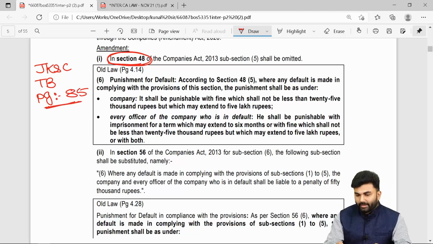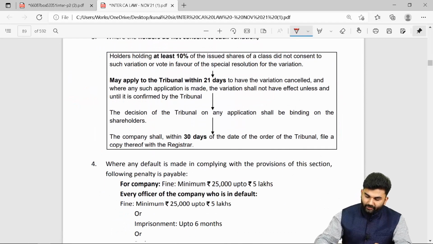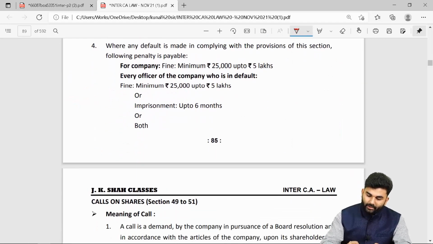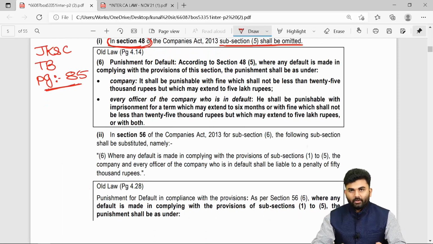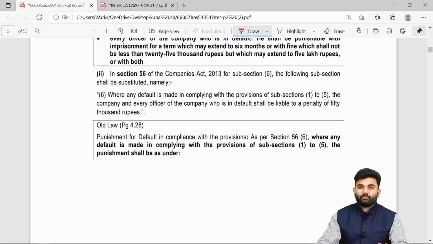Under section 48, subsection 5 shall be omitted, and subsection 5 was towards the penalty part. So this entire penalty is now to be omitted. Very small change under section 48.